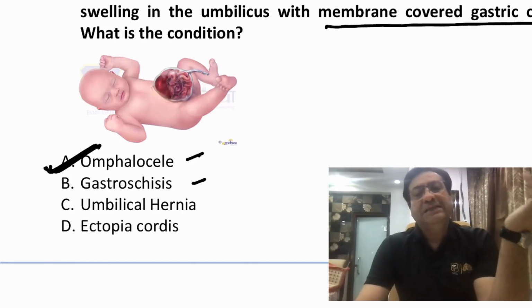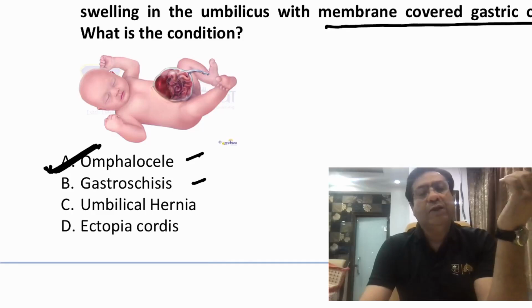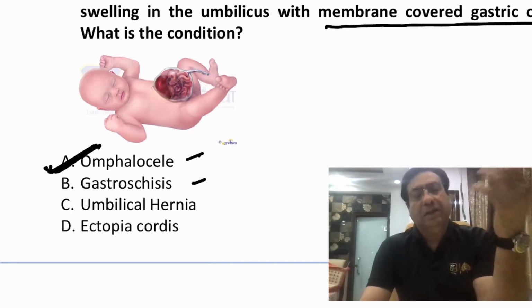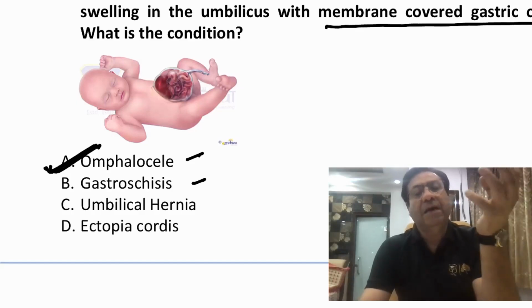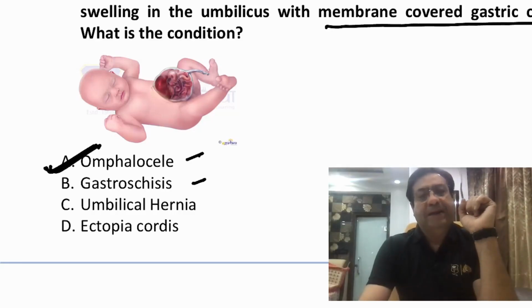Ectopia cordis is basically a thoracoabdominal wall defect where the outpouching is the heart. Here in the picture you cannot see any such thing. So this is most likely an omphalocele, where you are seeing the bowel contents in a pouch arising from the umbilicus and covered by an intact peritoneum.